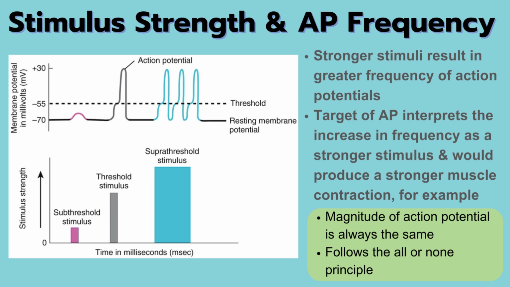in the previous video. The target of the action potential interprets the increased frequency as a stronger stimulus and reacts accordingly. For example, if the target was a skeletal muscle, the skeletal muscle would produce a stronger muscle contraction in response to a greater frequency of action potentials received.